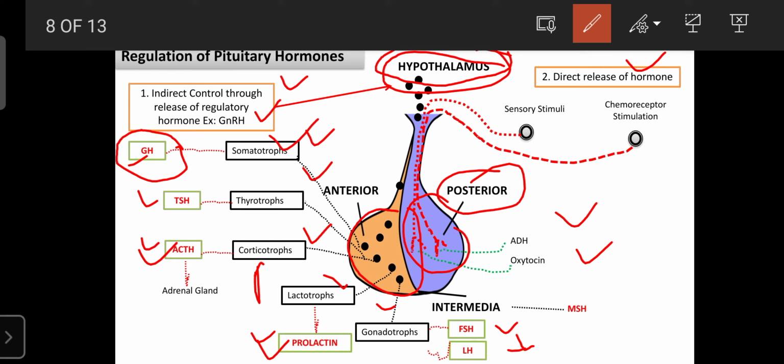An example of this phenomenon is sensory stimuli. The neurons in the hypothalamus have their axons in the posterior pituitary gland, and they release ADH. Another phenomenon is chemoreceptor stimulation. Due to chemoreceptor stimulation, oxytocin is released from the axons of neurons that are present in the hypothalamus and whose axons are in the posterior pituitary gland. Like that, ADH and oxytocin are released directly due to sensory or chemoreceptor stimuli. Another one is the pars intermedia, which is involved in the secretion of melanocyte stimulating hormone.